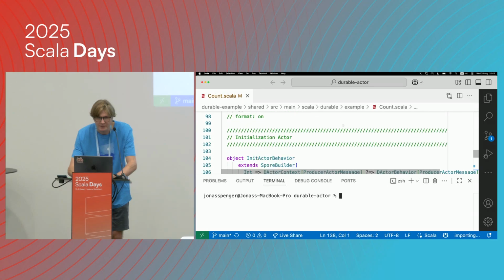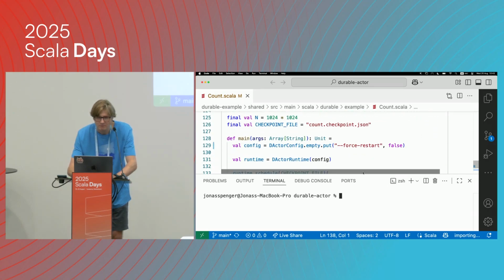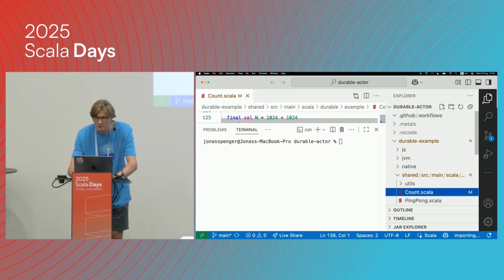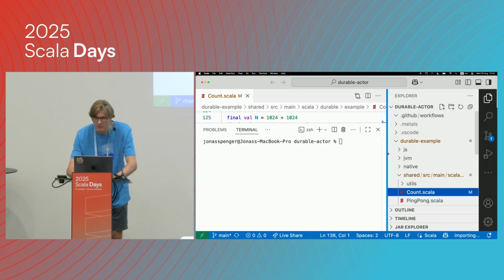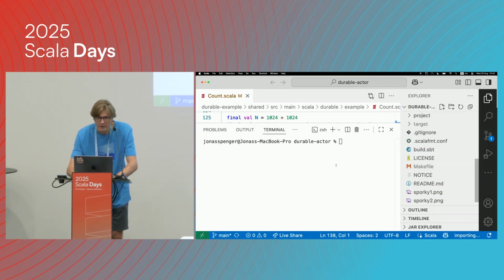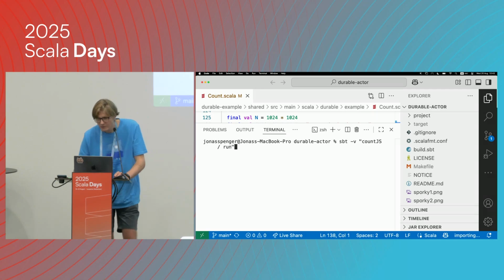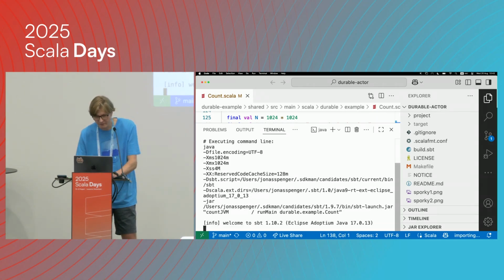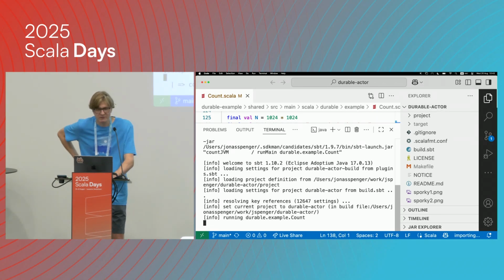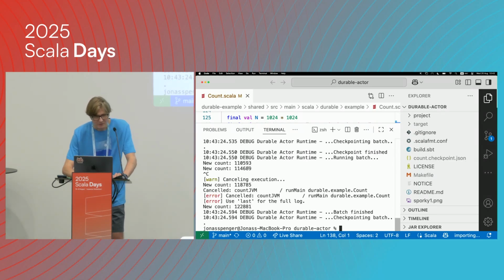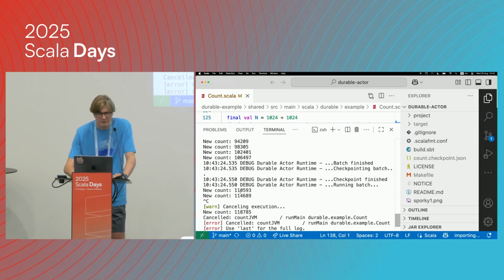It's a counting actor. I'm going to run it on the JVM for a few seconds, or less. So we counted about 100,000 times here.